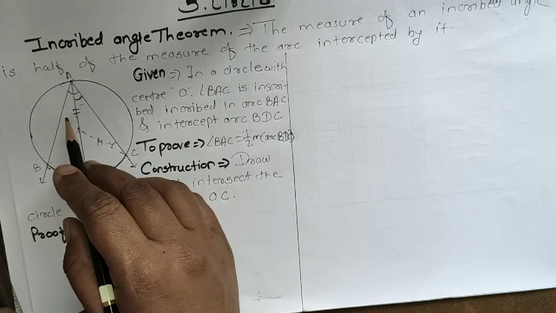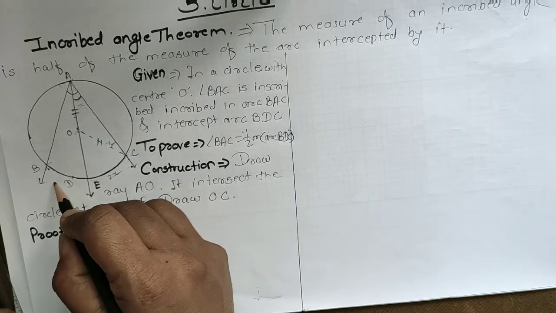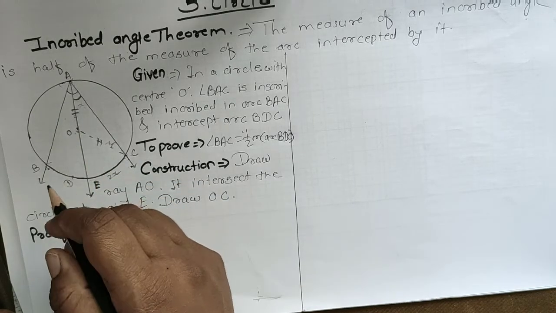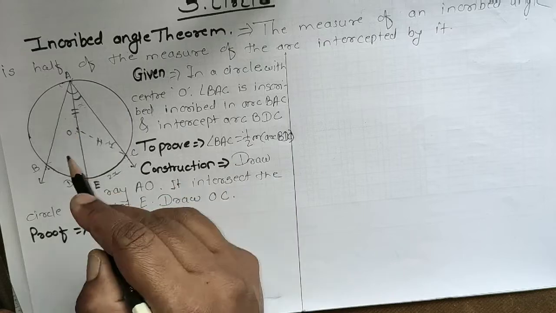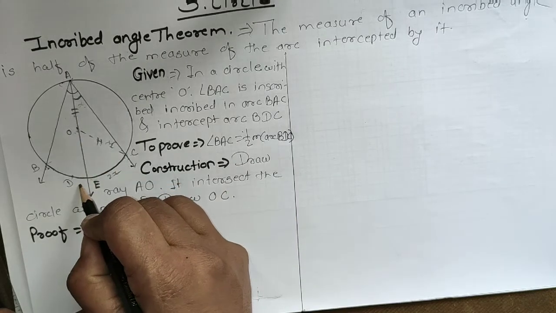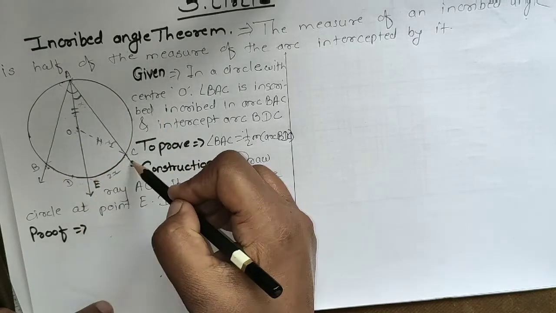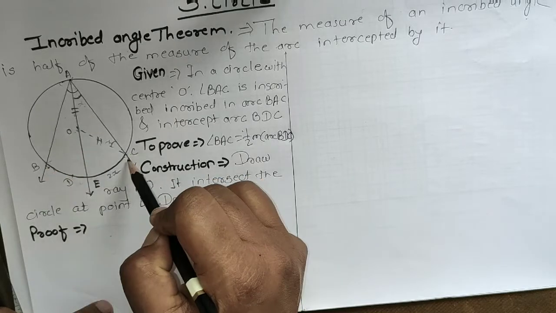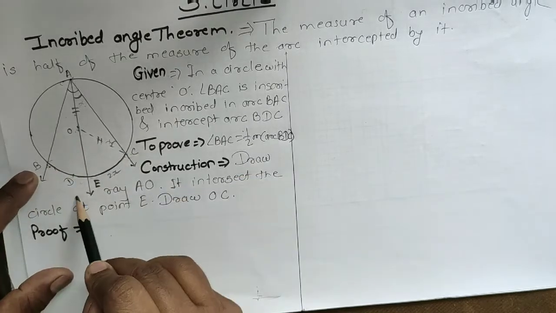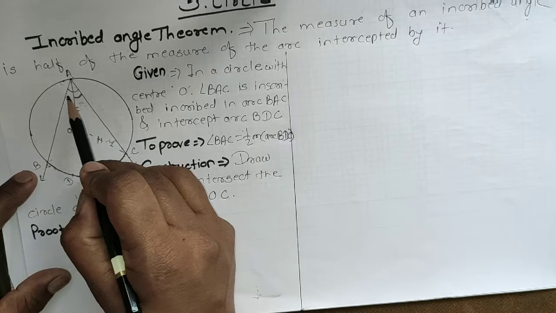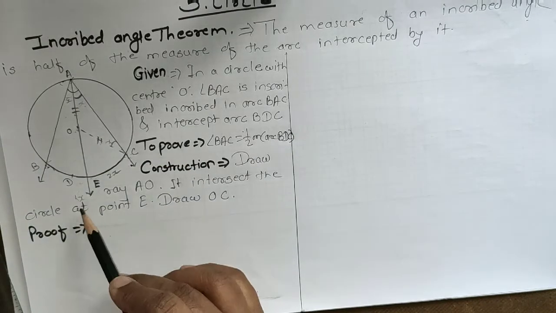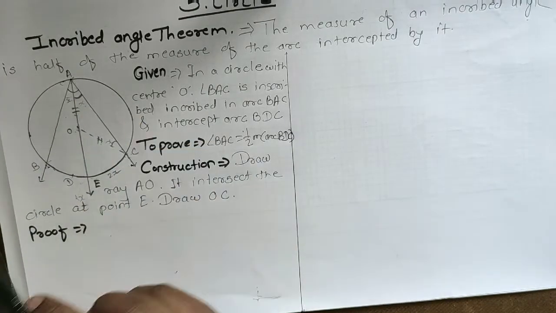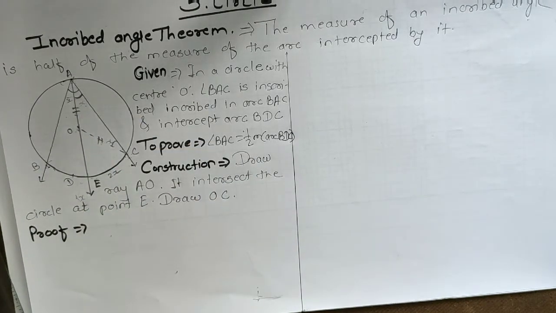We have to do the same thing on this side also. Suppose it is X, then it is also 2X, and the sum of arcs BD and DC is 4X. This X plus X is 2X, and in this way 2X is double, so 4X, and we can prove it easily. Now we will see how to write this in statements.